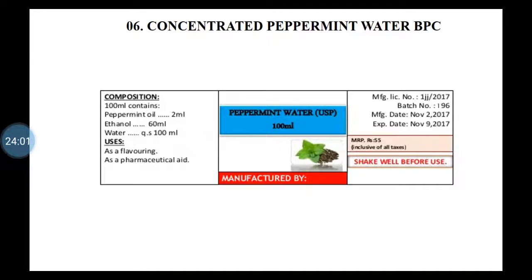So this label also you have to complete in your manuals, and you have to complete your manuals. The first category, that is the aromatic waters, goes up to experiment number 7. These 7 preparations you have to complete.